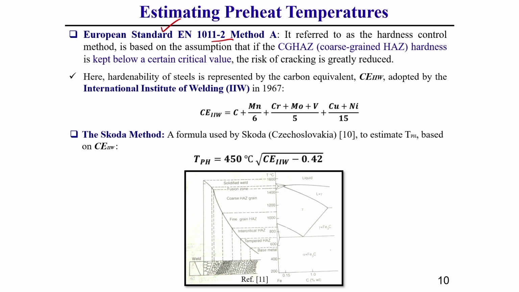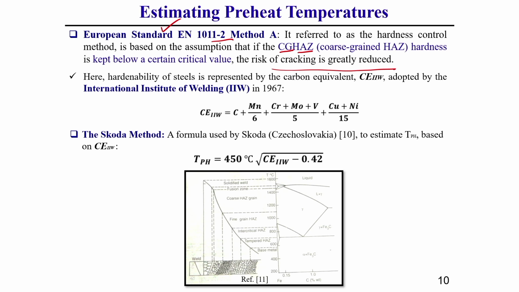This method is based on the assumption that coarse grain heat affected zone hardness is kept below a certain value. If we can keep this coarse grain heat affected zone hardness below some critical value, then the risk of cold cracking can be avoided or reduced drastically.